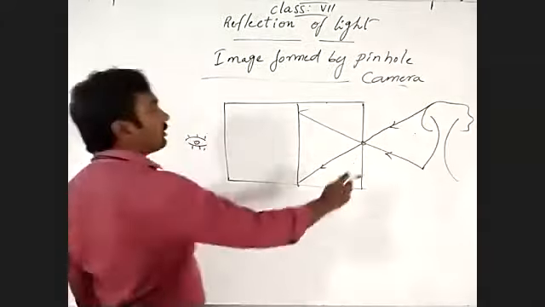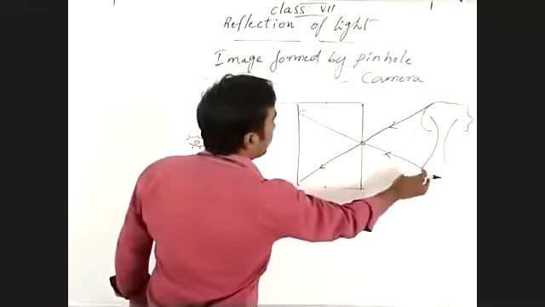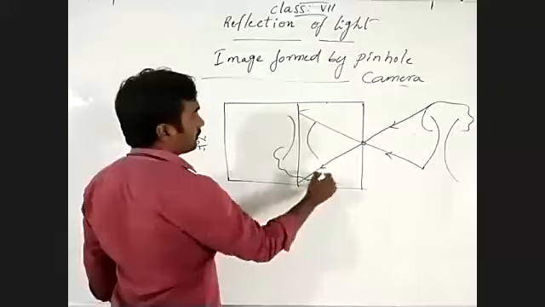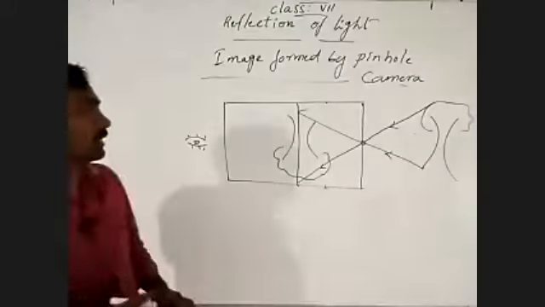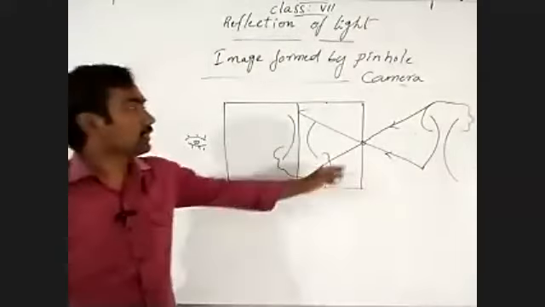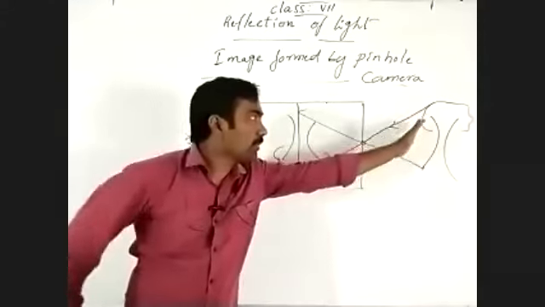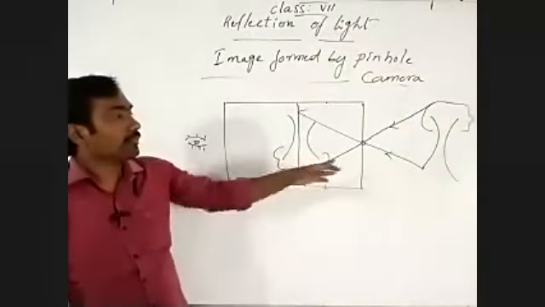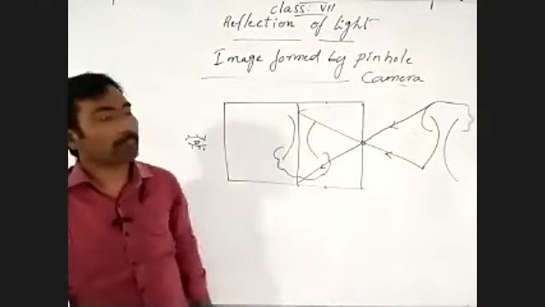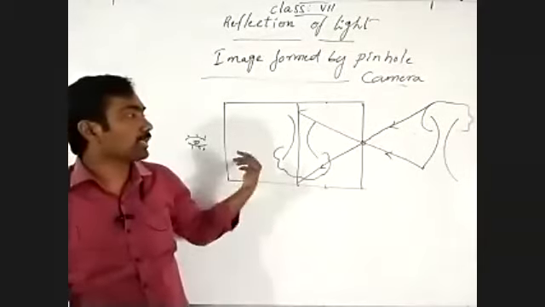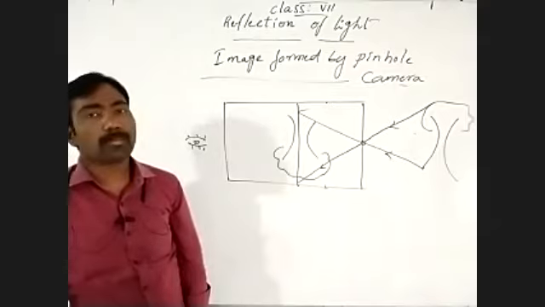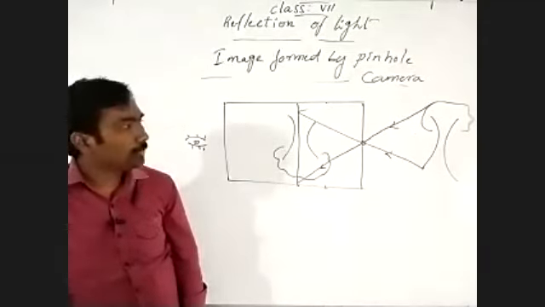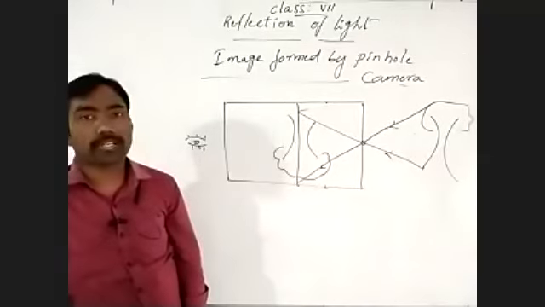By bringing the images of the tree from bottom and top, the tree forms as inverted. The light ray which comes from the top of the tree forms at the bottom inside the pinhole camera, and the one coming from the bottom of the tree forms at the top. So the pinhole camera forms images as inverted.